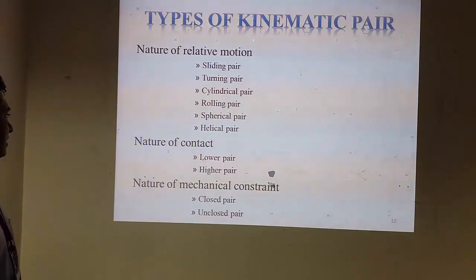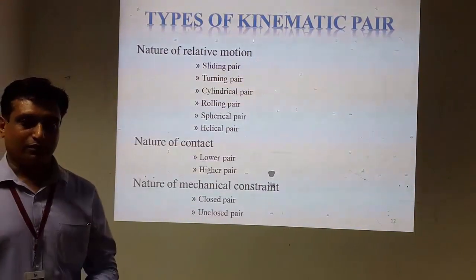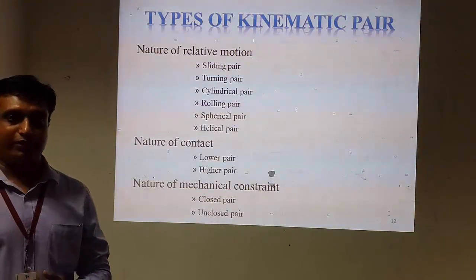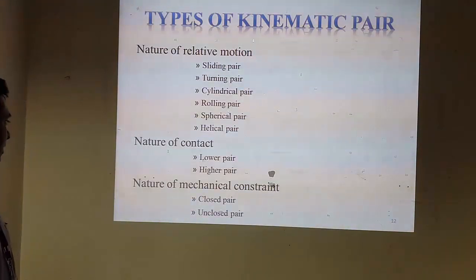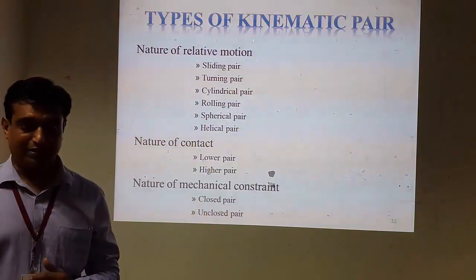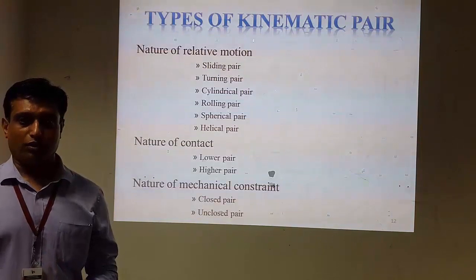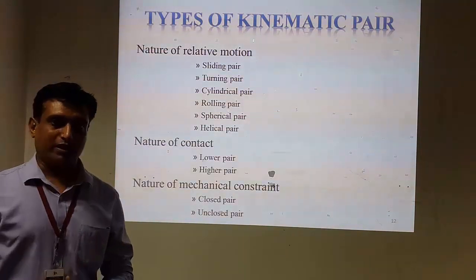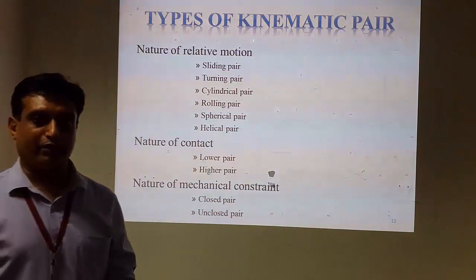Second classification is nature of contact. Lower pair and higher pair is there in the area of nature of contact. And third one is nature of mechanical constraint, whether the pair is closed pair or unclosed or open pair. That is very important to understand to classify the kinematic pair of mechanism.